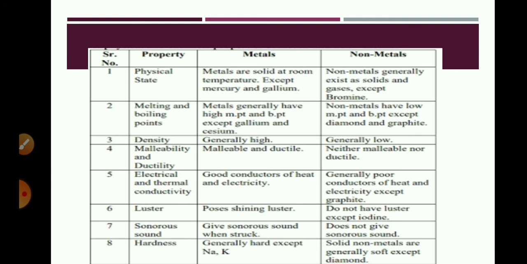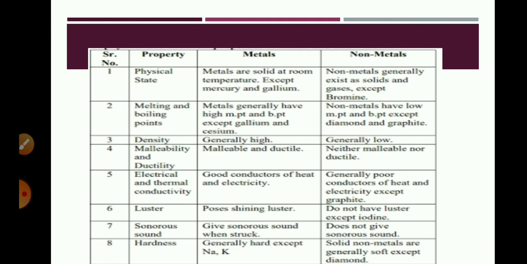Gallium and cesium can melt on our palm also. Non-metals have low melting and boiling points except diamond and graphite, allotropes of carbon which have very high melting and boiling points. Density of metals is generally high, except sodium, potassium and lithium. Non-metals have low density as compared to metals.